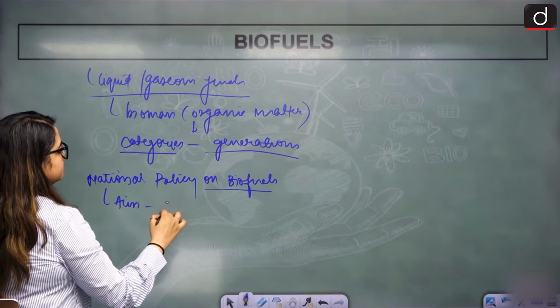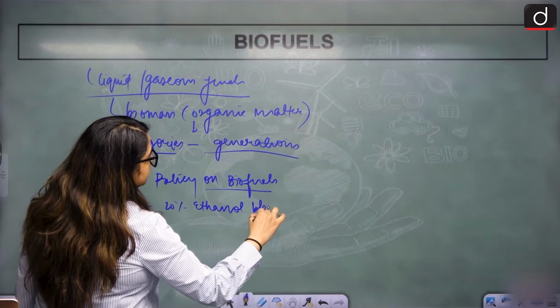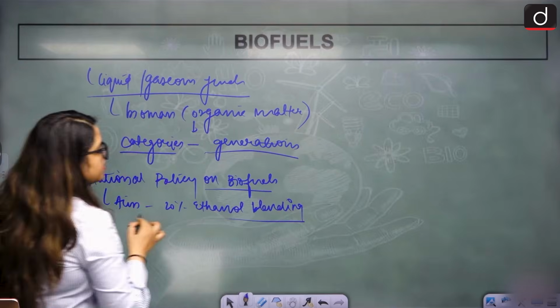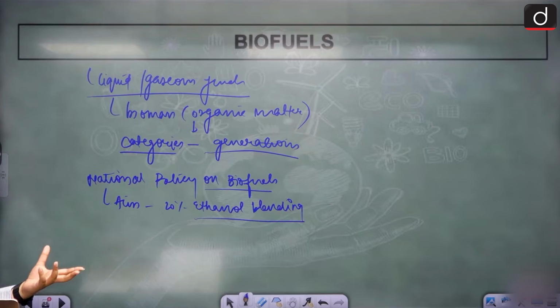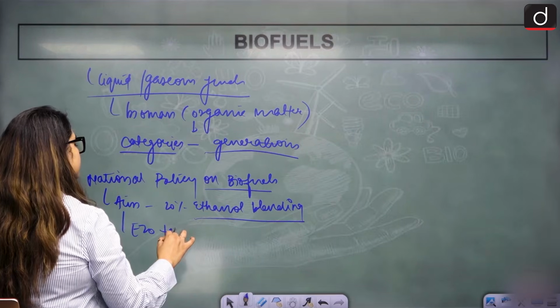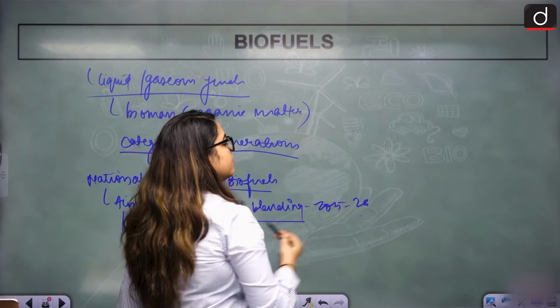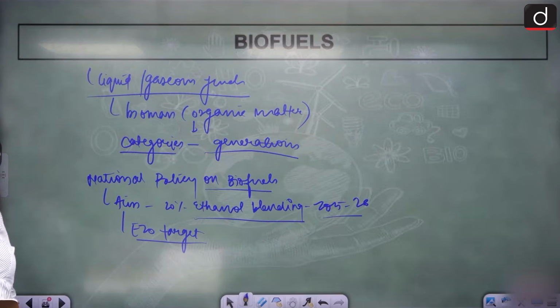Because of this ethanol blending, we are continuously seeing a rise in ethanol blending in petrol, with the 2025-26 E20 target. This is called the E20 target, and right now we are moving towards this. Clear?